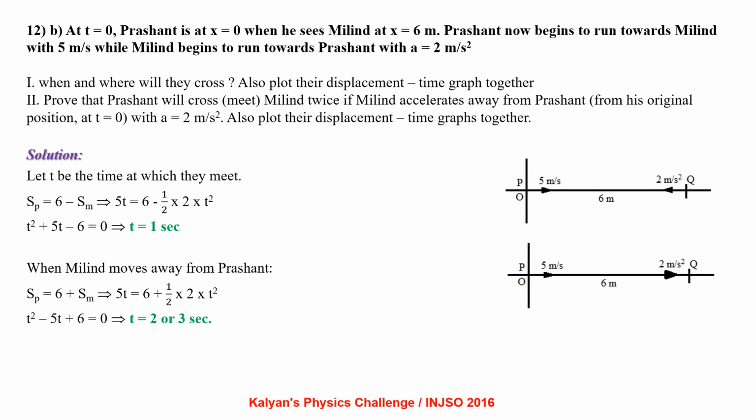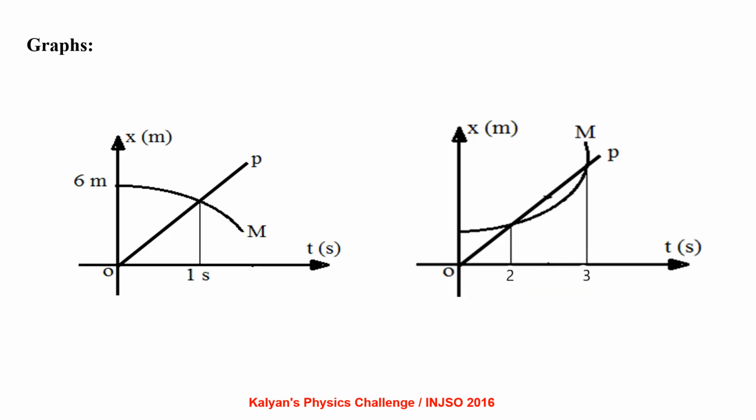When Milind moves away from Prashant, distance travelled by Prashant should be equal to 6 plus distance travelled by Milind, that is 5t equal to 6 plus half into 2 into t square. Upon simplification we get t equal to 2 or 3 seconds. The graphs can be seen in the next frame. The first graph represents when Prashant and Milind are moving towards each other, so they cross at 1 second. And the second graph represents when Milind is moving away from Prashant, you can see they cross 2 times at t equal to 2 and 3 seconds.